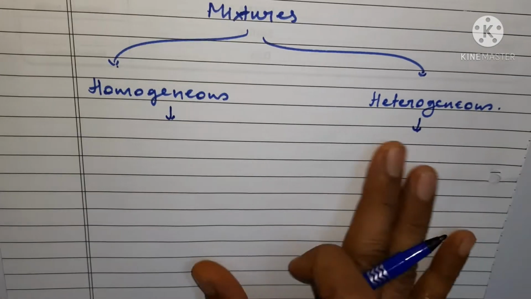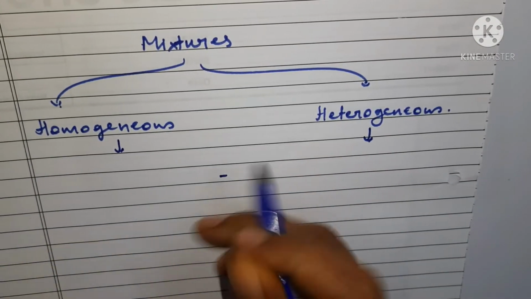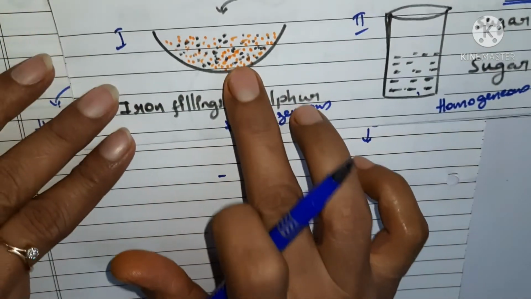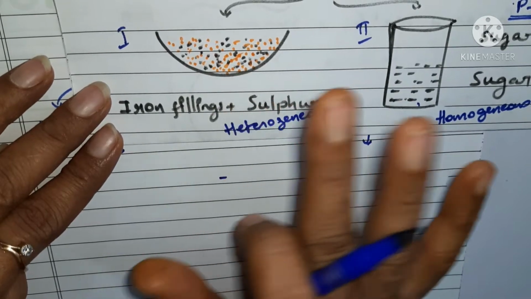So what happens in a heterogeneous mixture? As we have seen in this example, there was no uniform distribution.